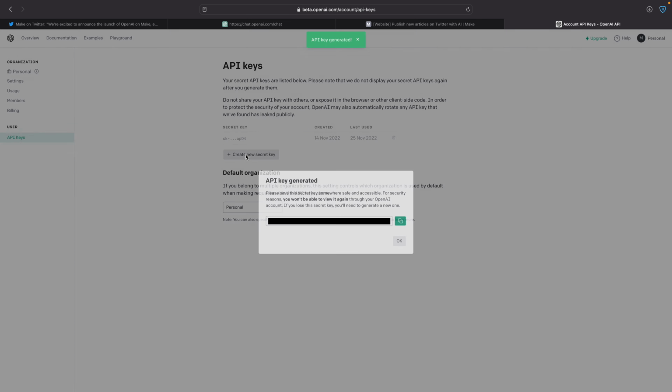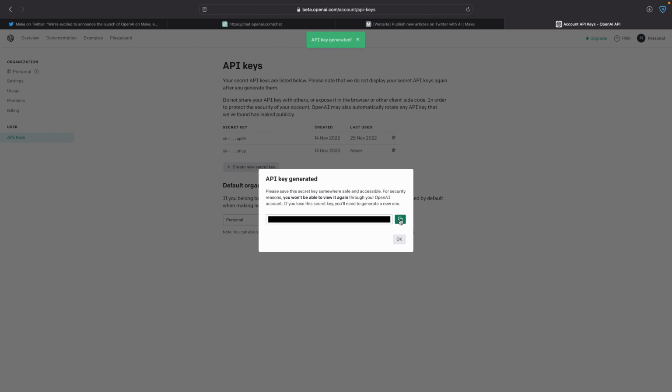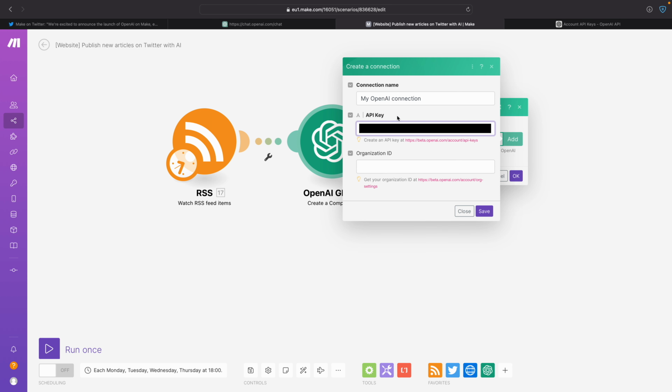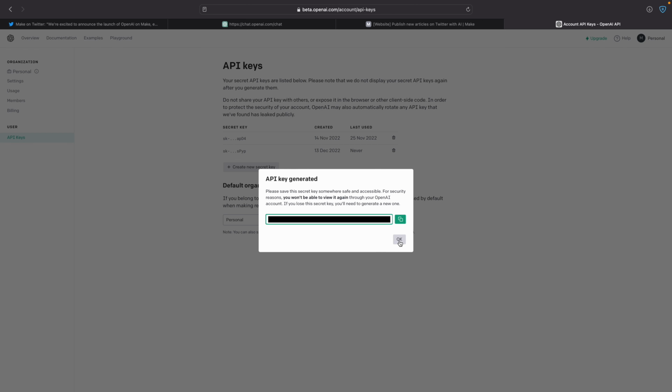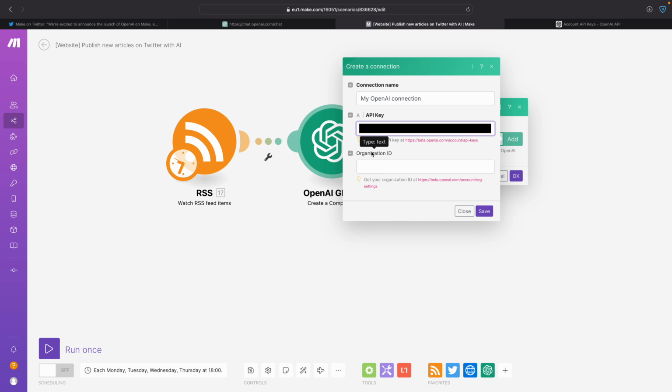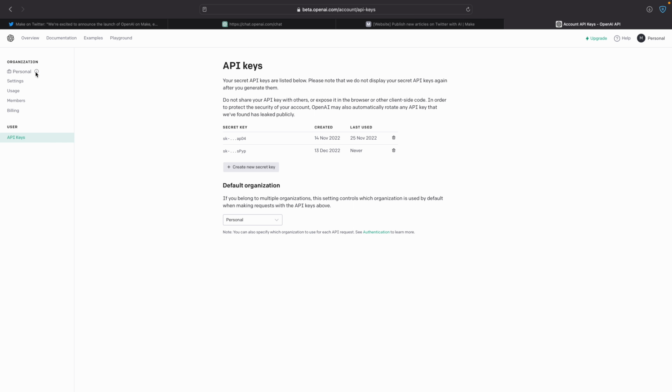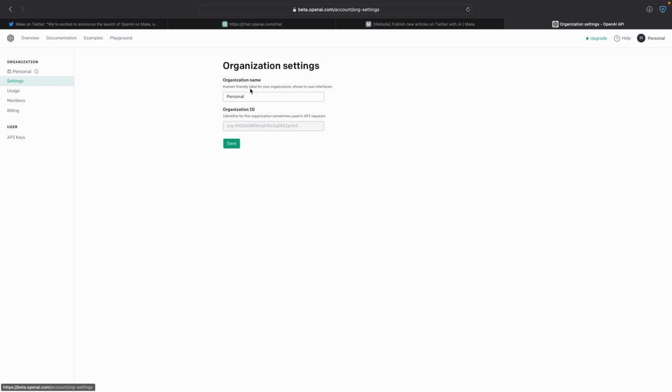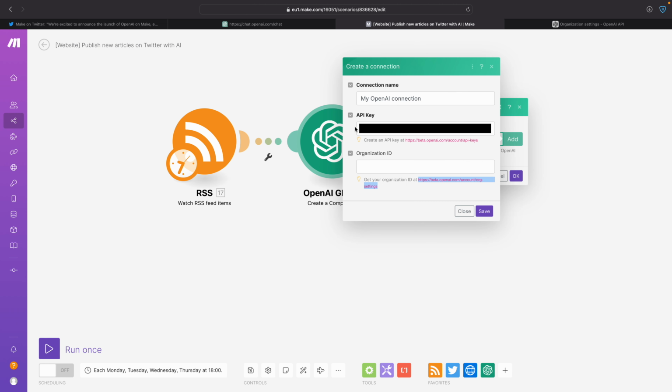Create a new one. And then over here I have my API key. I will also blur this out for obvious reasons. And then I'm going to paste it in here. Click OK. And then I need the organization ID. What is that then? Get your organization ID at organization settings. Okay, let's just go there. Settings, organization. Oh, here. So we went to settings underneath organization. Then here we have organization ID, and then here we have save.